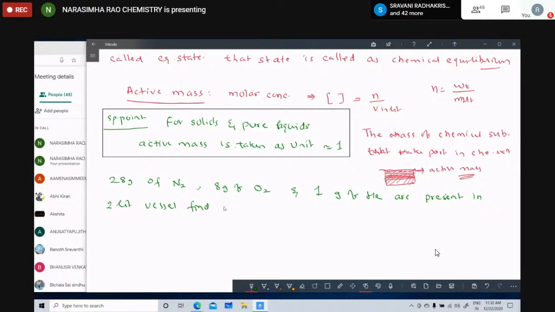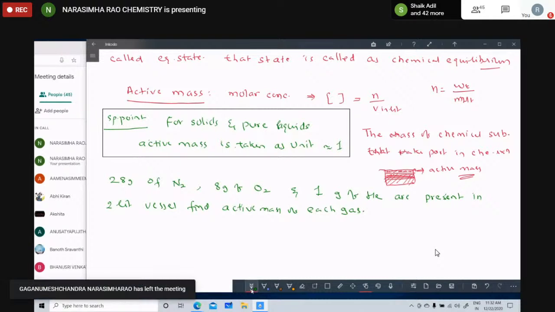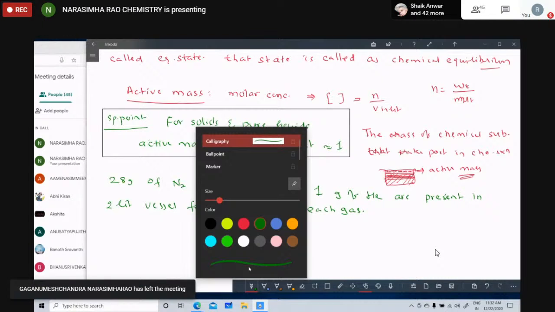Find the active mass of each gas. What is the active mass?